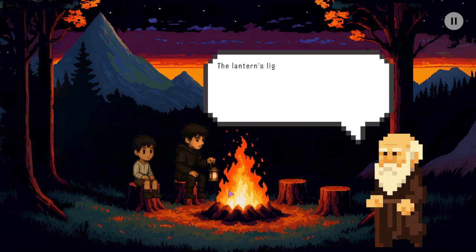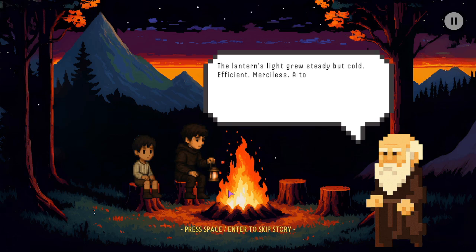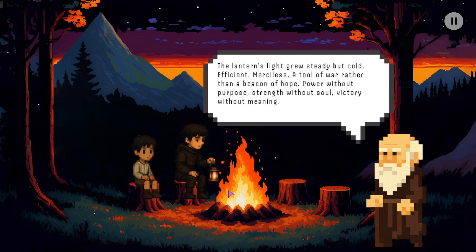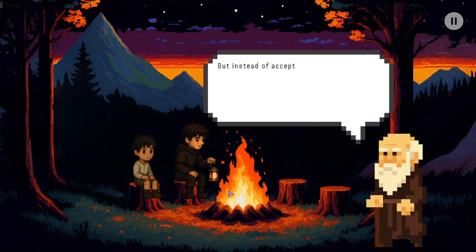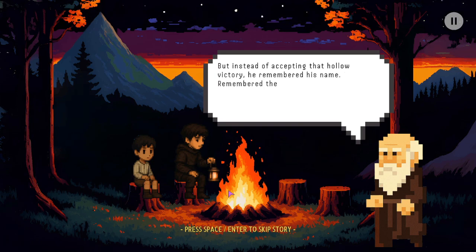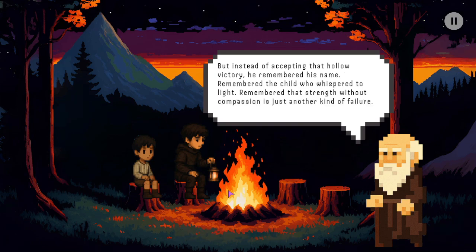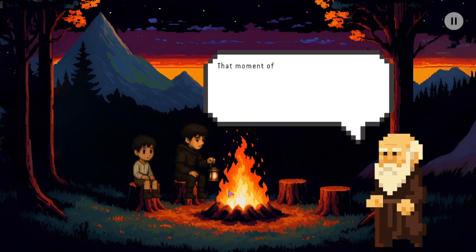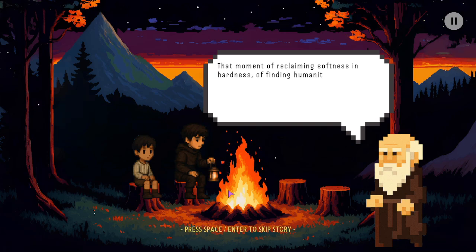The lantern's light grew steady but cold, efficient, merciless, a tool of war. But instead of accepting that hollow victory, he remembered his name, remembered the child. That moment of reclaiming softness in hardness, of finding humanity in efficiency, of choosing love over mere duty.